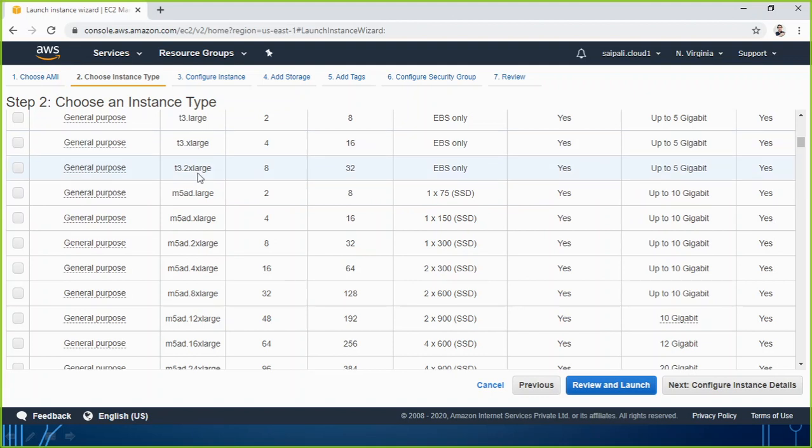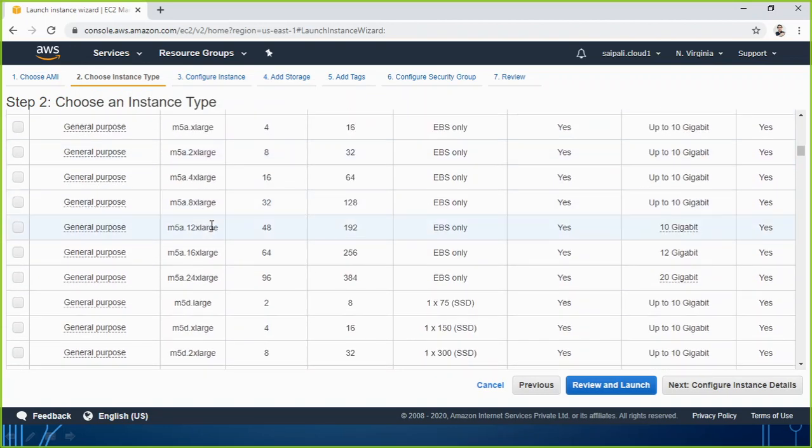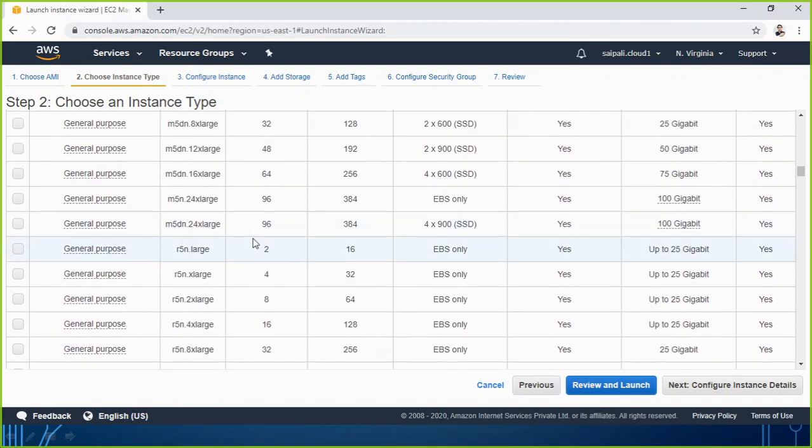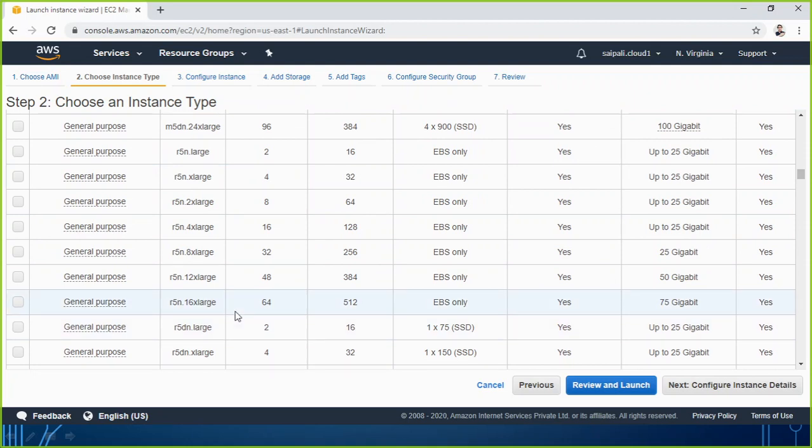So this type represents the compute power of your machine, how powerful a machine you are willing to have. For example, if I talk about an enterprise organization willing to have an EC2 service, they will be choosing a machine which maybe has virtual CPU 64, 512 GB of RAM, EBS storage, and 75 gigabit internet speed to that machine. So these are the options.